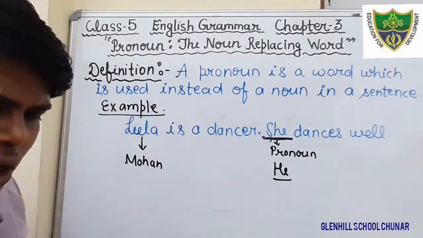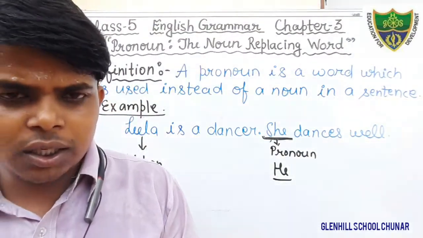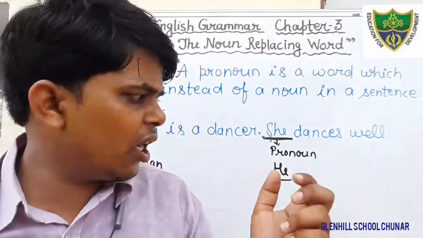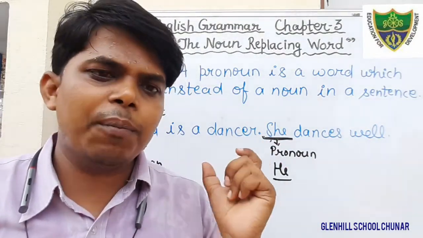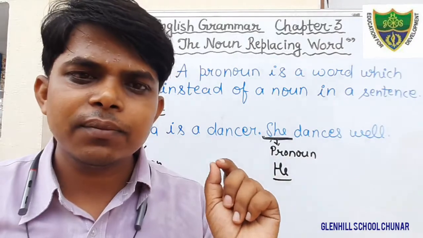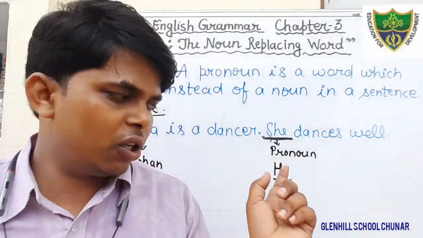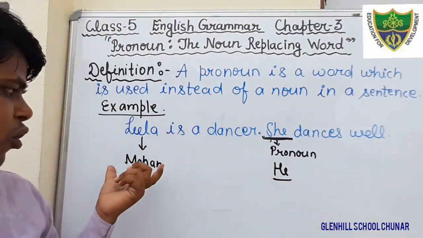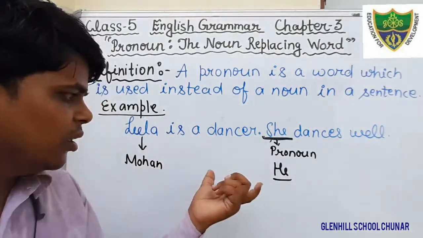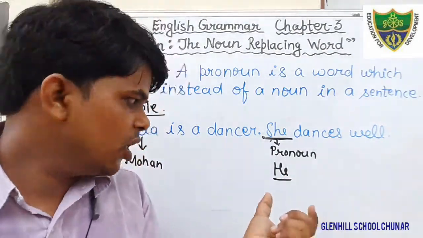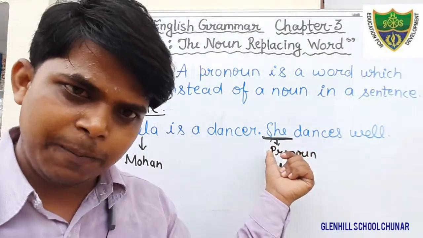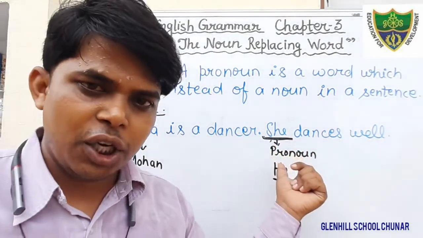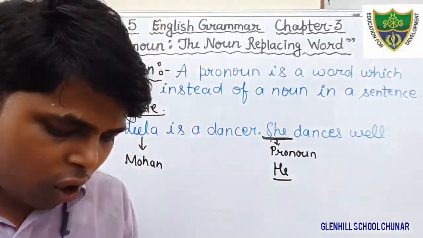Okay, as we all know already, for masculine gender we use he, and for feminine gender we use she. So suppose if your noun is masculine gender, then you will use he. If your noun is feminine gender, then you will use she, as a pronoun.